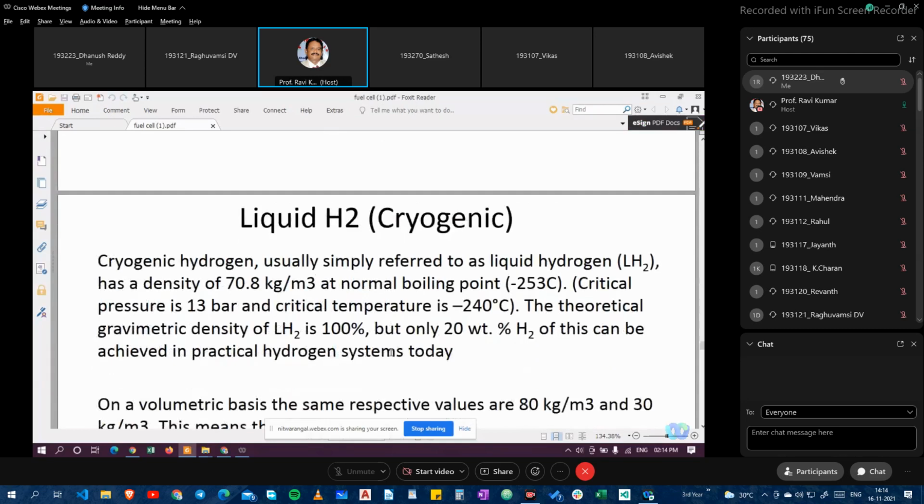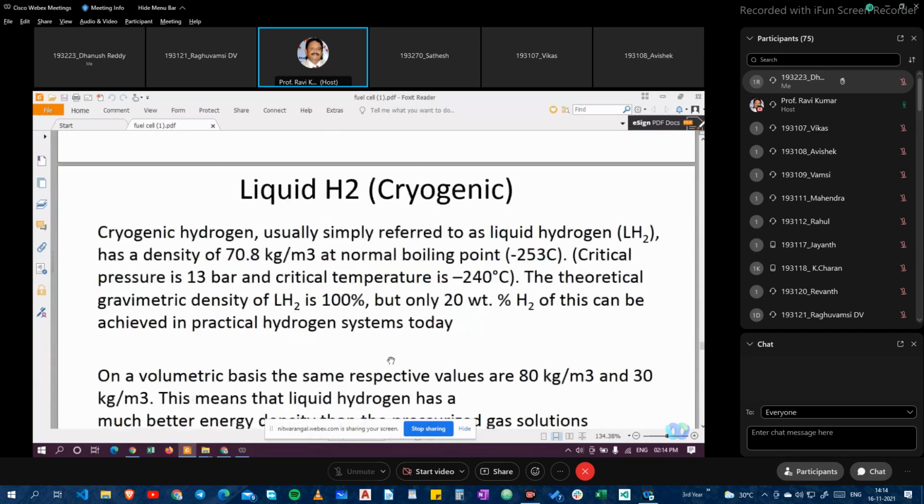Previously we have seen the gaseous form; now we will see the liquid form and the cryogenic technologies. Space applications and other applications are going to use liquid hydrogen. Cryogenic hydrogen, usually simply referred to as liquid hydrogen, LH2, has a density of 70.8 kg per cubic meter at a normal boiling point of minus 253 degrees centigrade. The critical pressure is 13 bar and the critical temperature is minus 240.